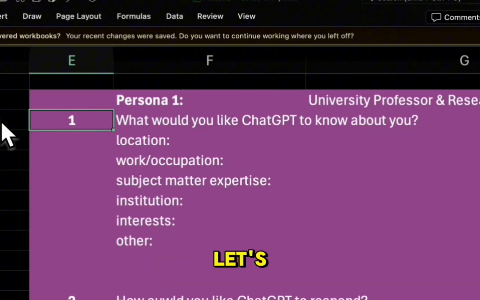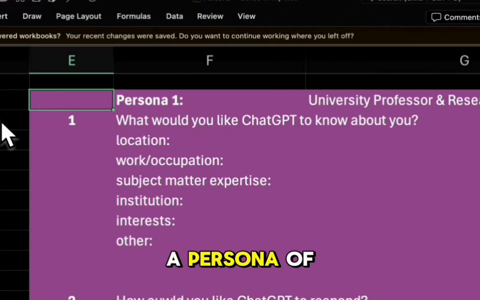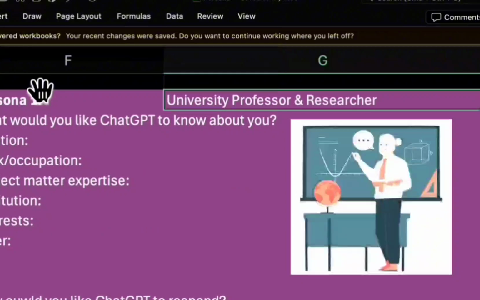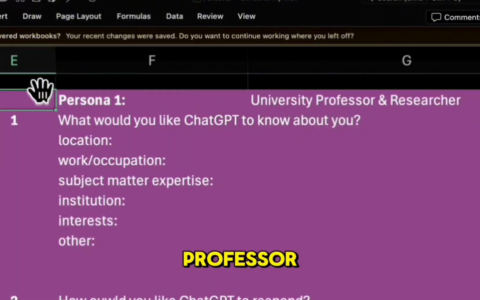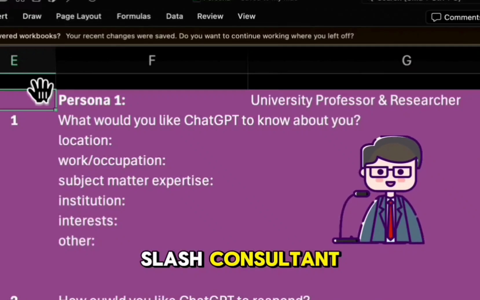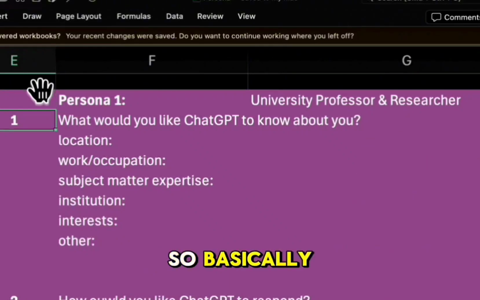So let's look together at the first example, or the first persona, which is basically a persona of a university professor and researcher. It could also fit a university professor, researcher, consultant or advisor. So basically, in this first block, we want to make sure that ChatGPT knows who it is dealing with exactly.